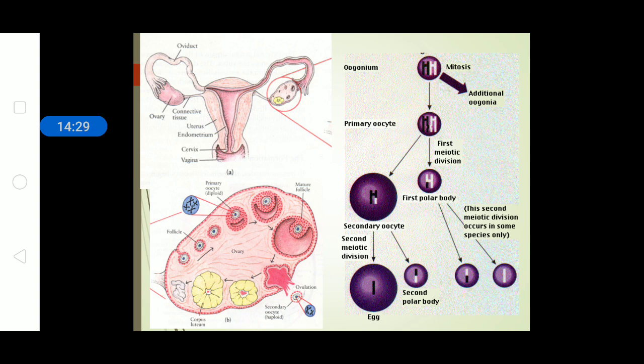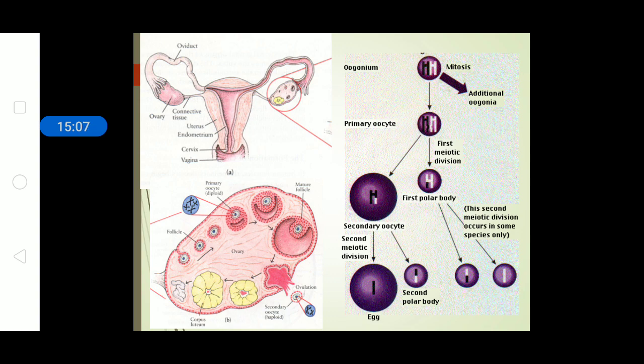If we have a magnified view of the ovary at the below portion on the left side, you can see that the process of oogenesis starts from the primary follicle where it's developed. Please try to follow the clockwise direction from the bottom part, where you can see that the follicle forms the primary oocyte, which develops into a mature follicle, and during the process of ovulation it is released as ovum, and then the corpus luteum is formed and degenerated.